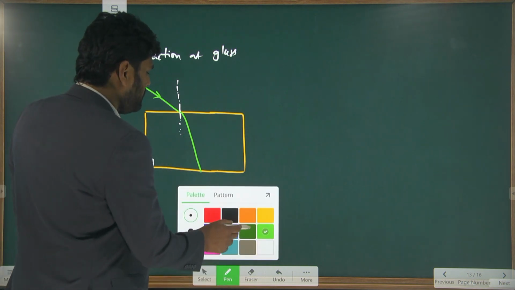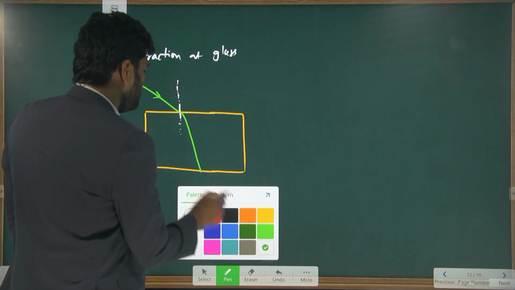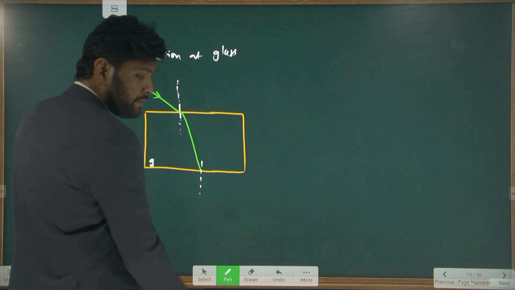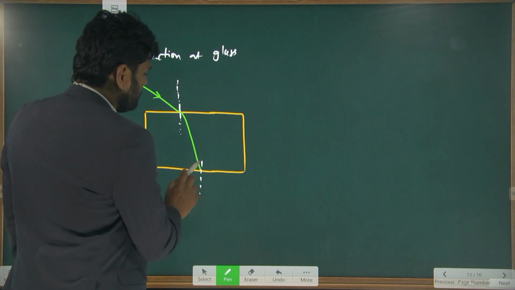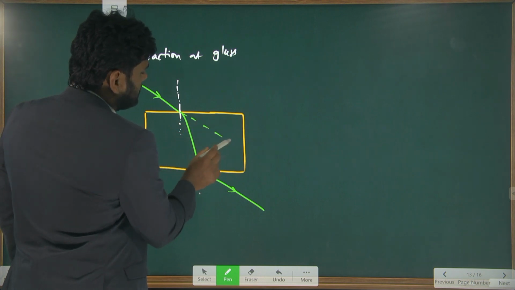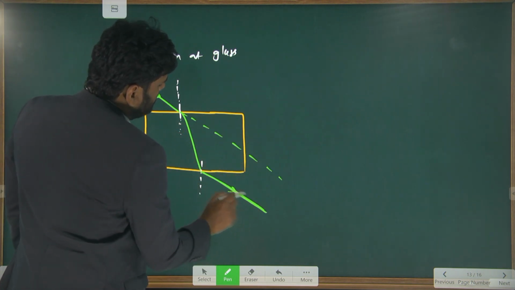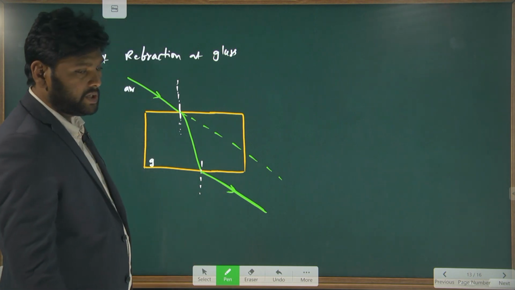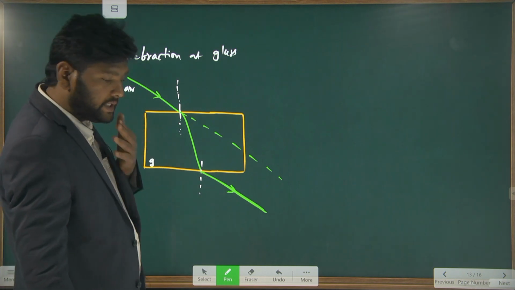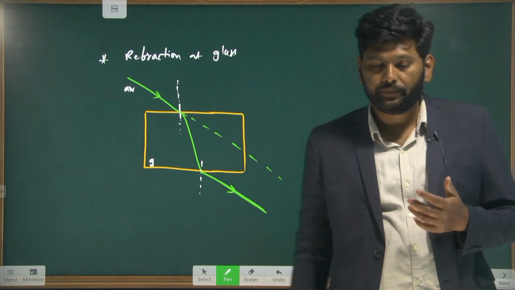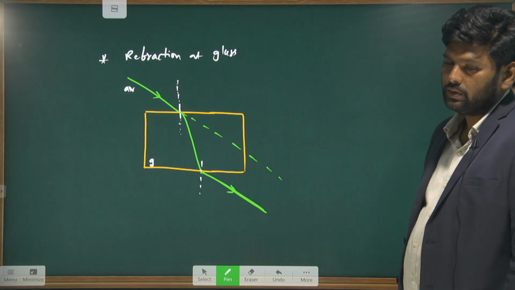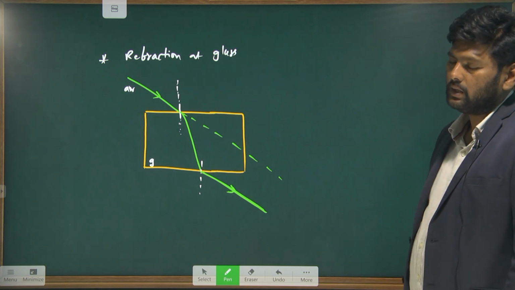Now here also, across the other surface, the light ray is passing from where to where? From this medium to this medium, denser medium to rarer medium. In that case, it will bend away. So now look here, this is the actual path of the light ray, but this is the emergent light ray. Here what happened? The emergent light ray has got shifted because of this glass slab. So the glass slab is utilized for shifting the path from one position to another position. So this is refraction at glass.